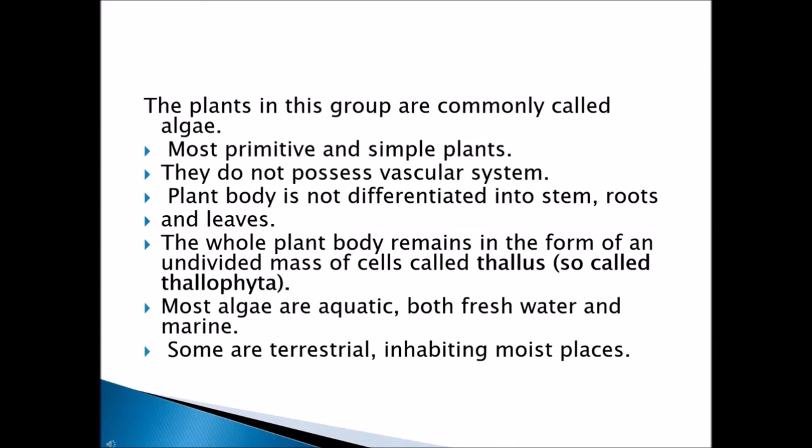It is not differentiated into roots or leaves or flowers. That mass is called thallus, hence the name Thallophyta. Since they are together as an undivided mass, the mass is called thallus. That's why they are put under the division Thallophyta.